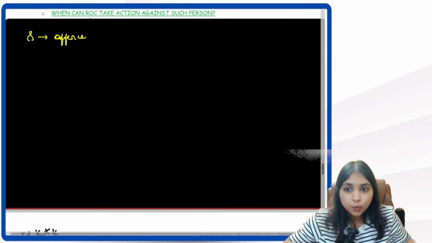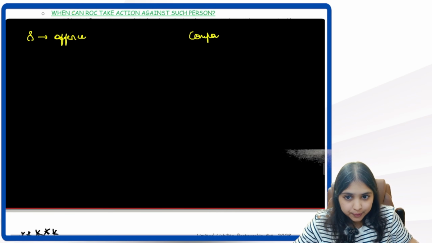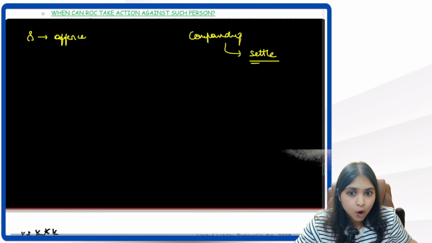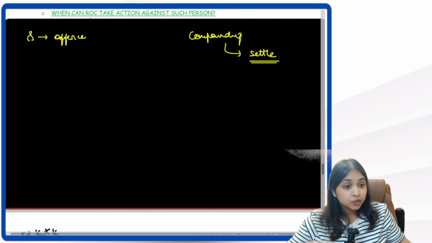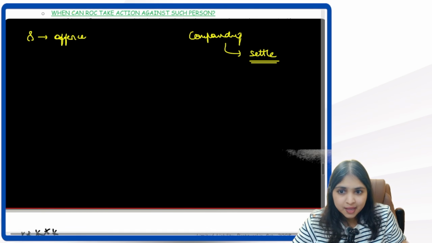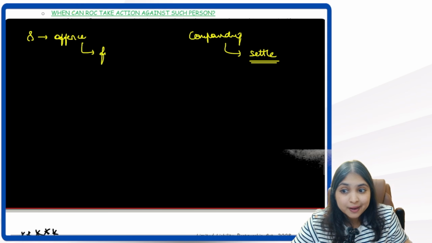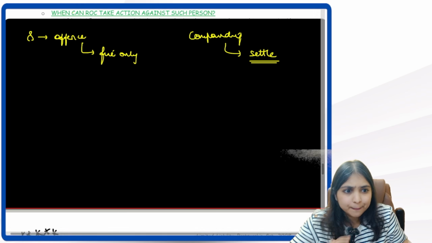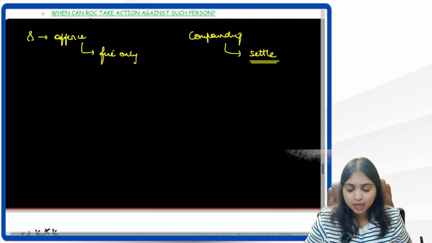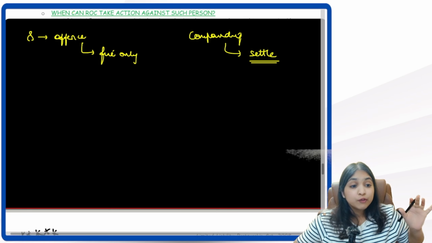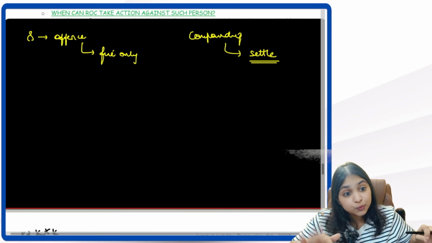So instead, we have an option called compounding. This word compounding is nothing but settling. So here, this person has done an offense, and this offense is punished with fine only. There's no imprisonment. If imprisonment is involved, we're not talking about those offenses. We're talking only about those offenses which are punished with fine only.